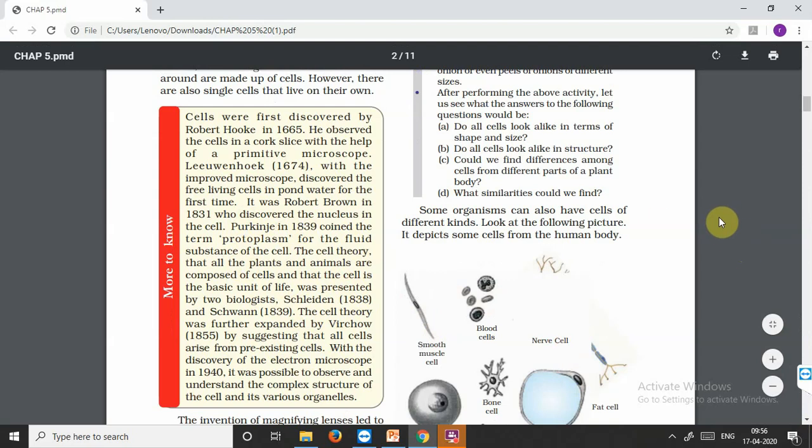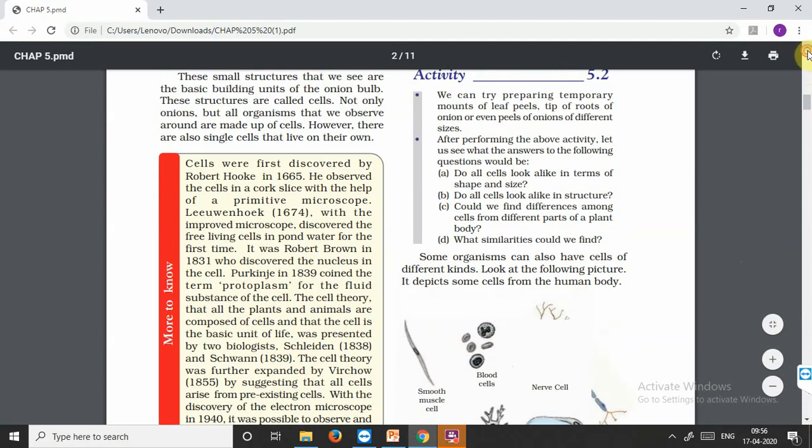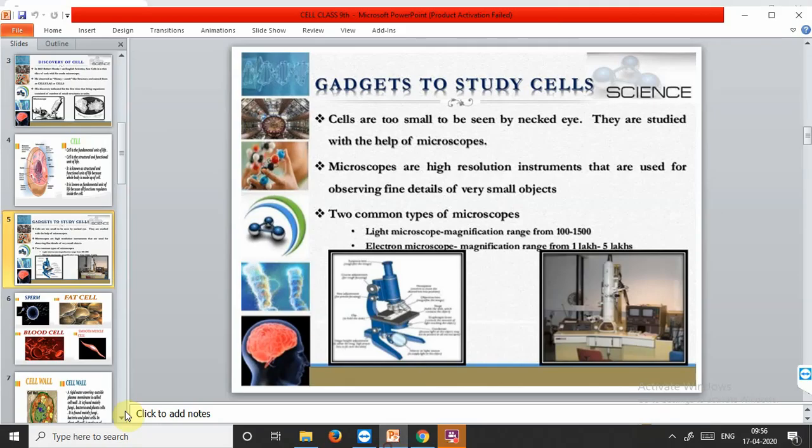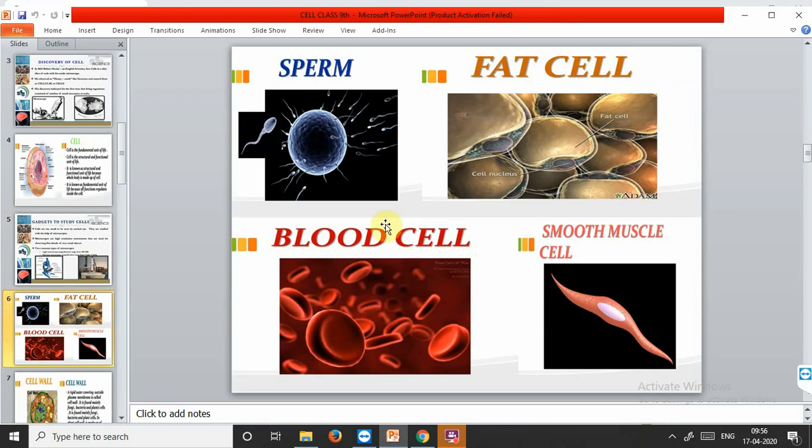Now, what is the significance of the different shapes and structures? As we all know, these are all cells, very minute cells: the sperm cells, fat cell, blood cell, and smooth muscle cells. You can see these are all of very different sizes. The shape and size of a cell is very important.